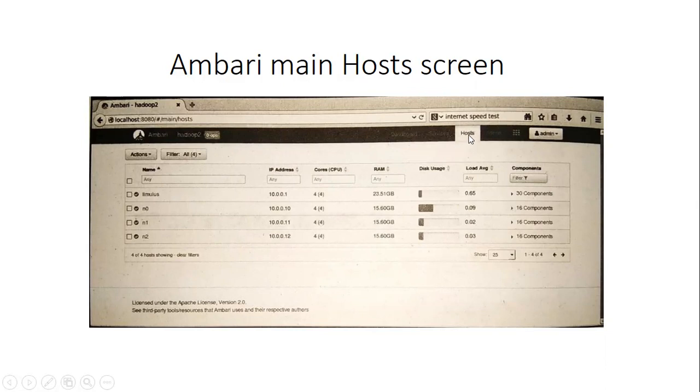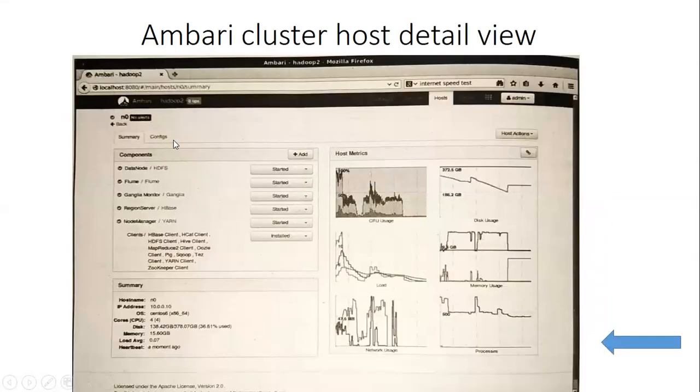Okay, that is the host menu. There are many menus here. Here it is, click the host menu. So when we click on a particular host name, for example N0, it will give further details.